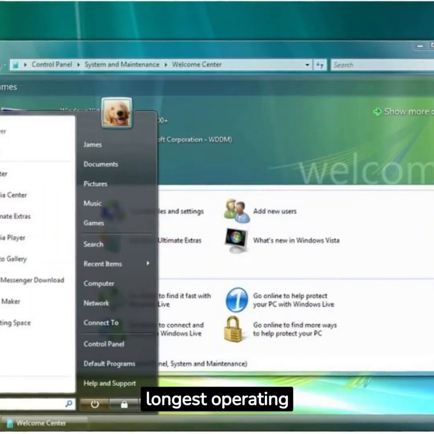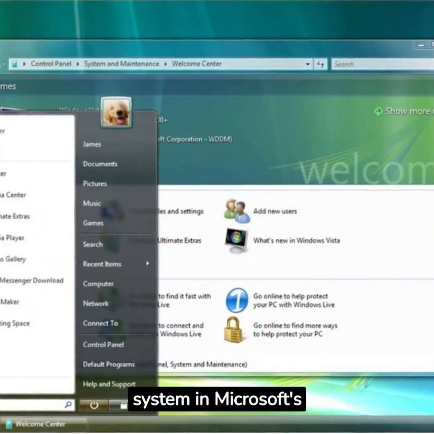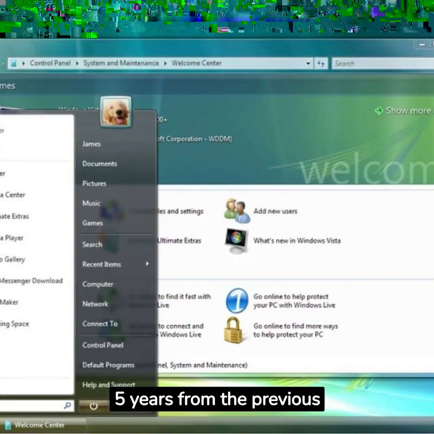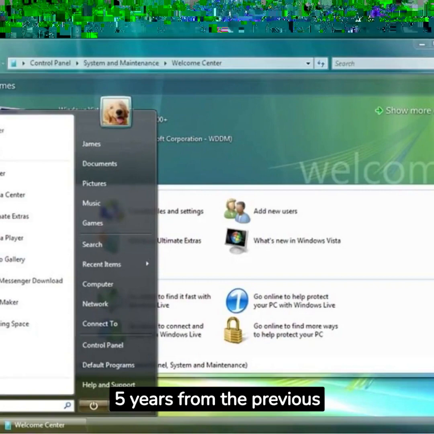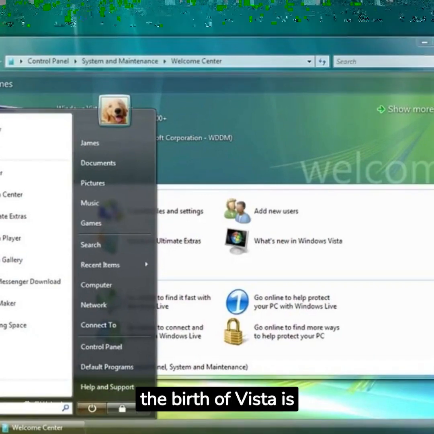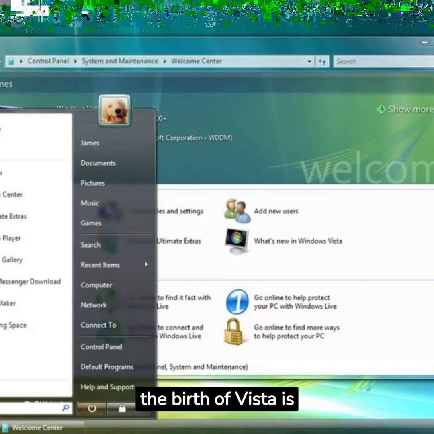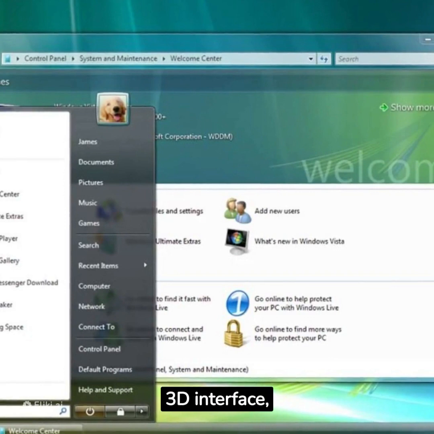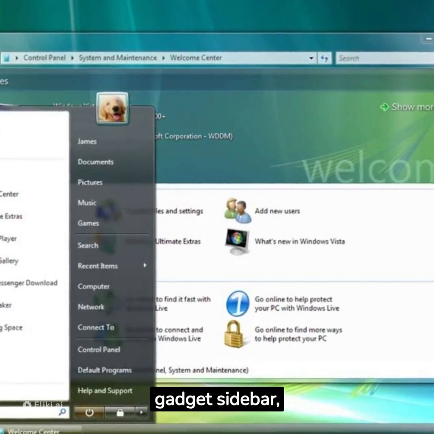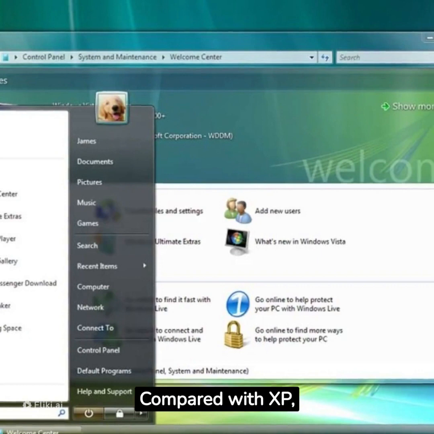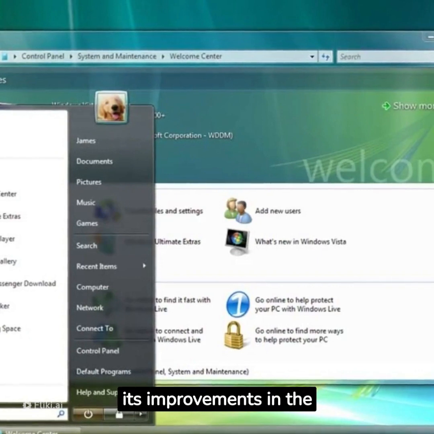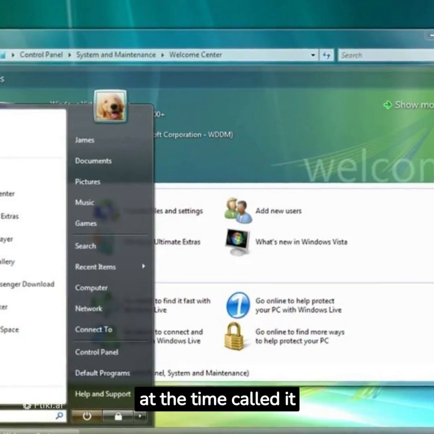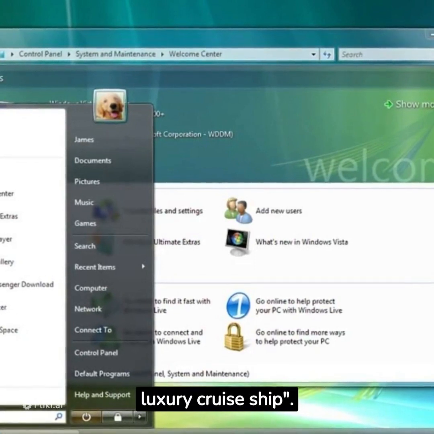Windows Vista is the longest-developed operating system in Microsoft's history, and it took 5 years from the previous generation of WinXP. 5 years to sharpen a sword, the birth of Vista also amazed the world. Arrow, highlights, shadows, reflections, frosted glass, 3D interface, gadget sidebar, etc. Compared with XP, its improvements in the interface can be described as a sea change, so much so that many media at the time called it a luxury cruise ship.